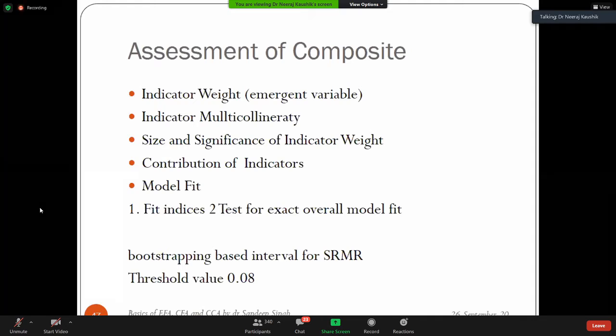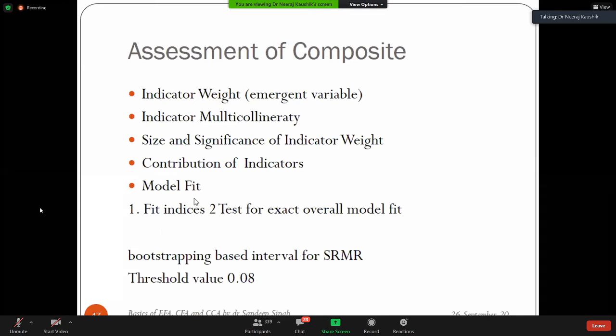Applying the structural part is called the regression. So regression, path analysis, or structural model is one and the same thing. CFA or measurement model is one and the same thing, and that is the reliability and validity concept. These are one. The other three, structural part, path analysis, regression, are one. Because of the nomenclature, people get confused. So here we refer to indicator weight, multicollinearity, size, all are the same.